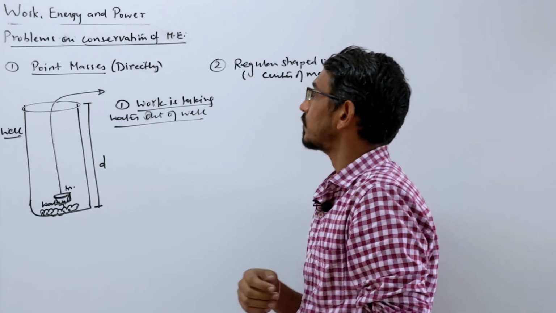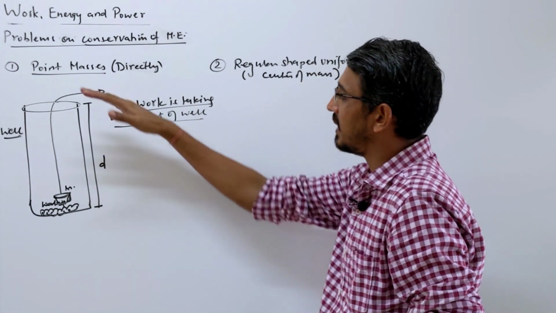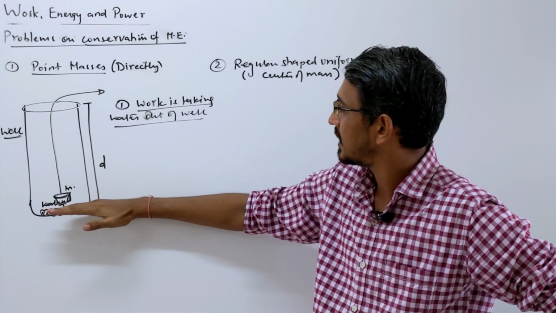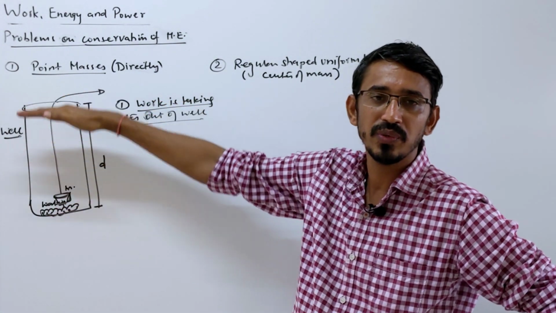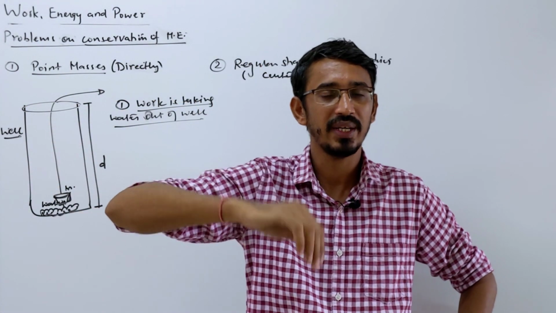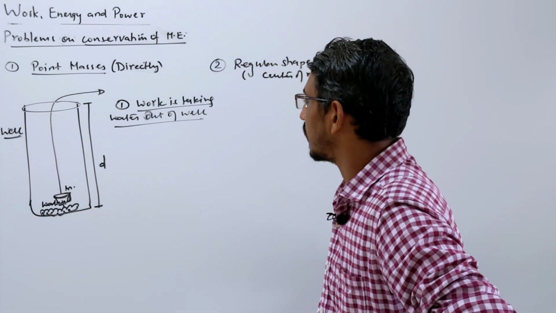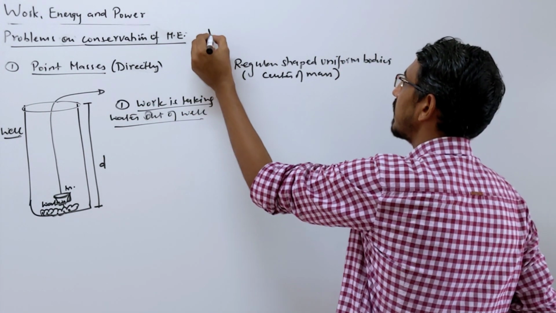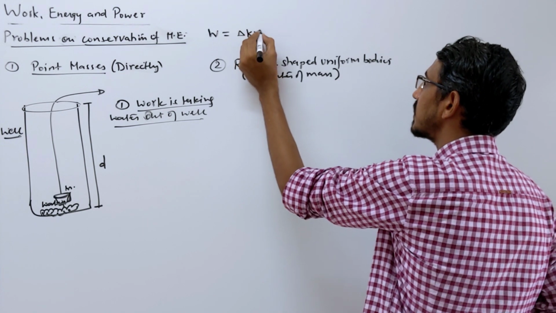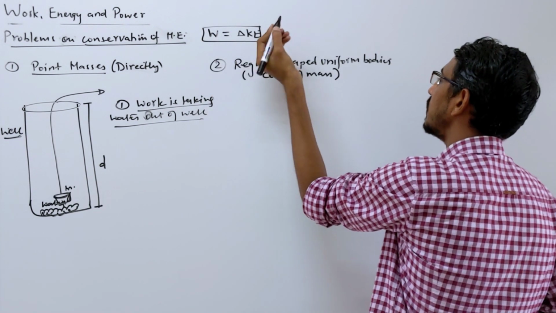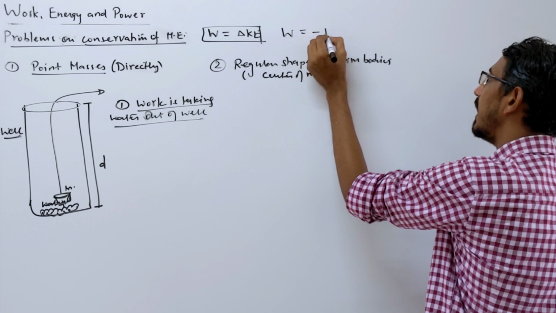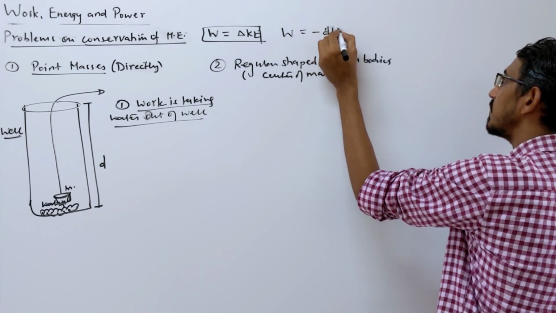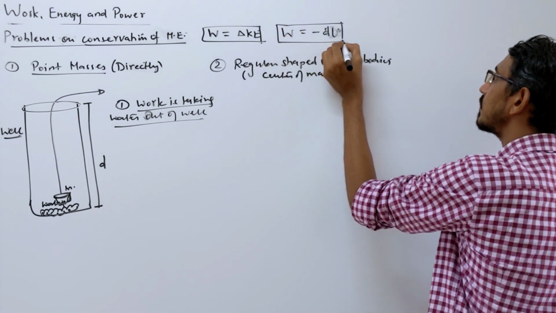First thing, what energy is changing here, kinetic or potential? Potential. Some mass is here, you want to bring it up to that point, so you are doing work against gravity. So your gravitational potential energy is changing. In terms of kinetic energy, work done is simply the change in kinetic energy. In terms of potential energy, work done is equal to minus delta U. Correct?